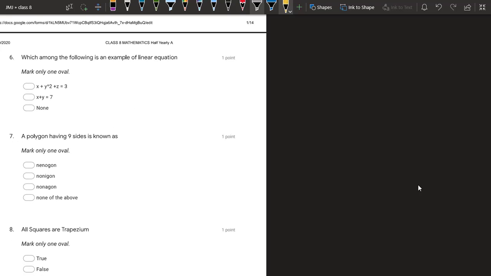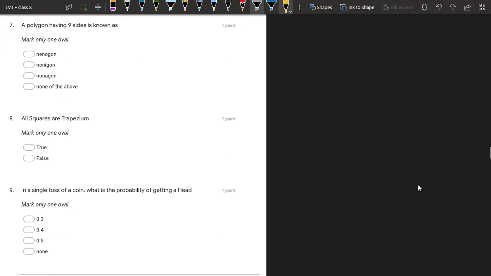Question 6. Which among the following is an example of linear equation? If you see, in linear equation the maximum power should be 1. In this case y has power 2. This is not the answer. In this case this is the answer because here x has power 1 and y has power 1. So this is a linear equation.